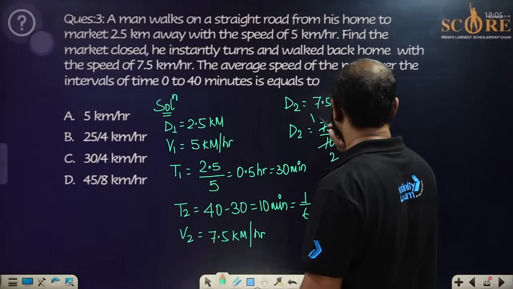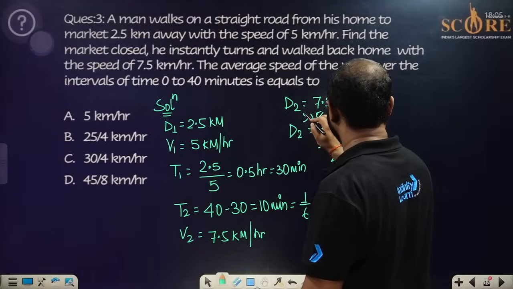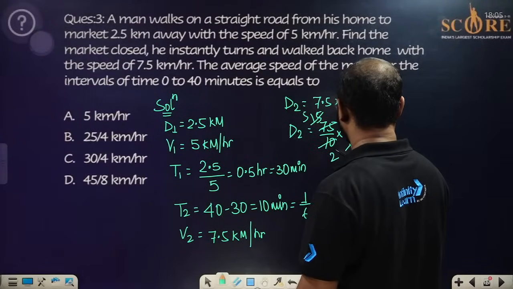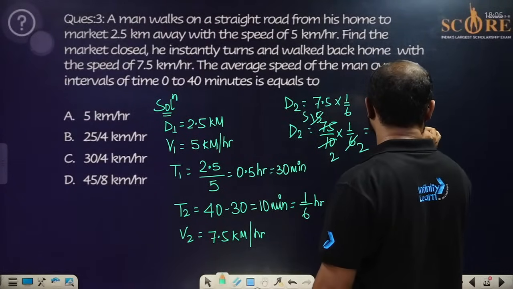5 1s are 5. 5 2s are 10, 5 3s are 15. Fine. This is 3 times 3, 2s are 3, 5s are. Okay, so what are we getting? We are getting D2 equals 5/4. That means we are getting 1.25 kilometer.